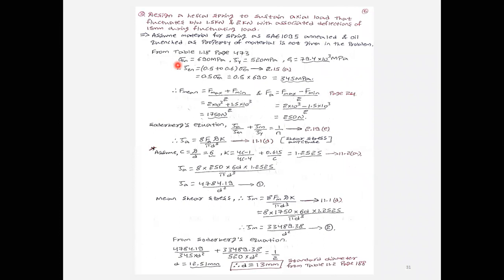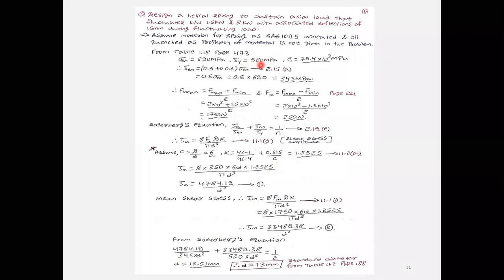In that, the first column is ultimate strength, which is not required for us. Next one is the yield stress. In the fifth column, shear yield stress is there. From that fifth column I have taken 520 megapascal.